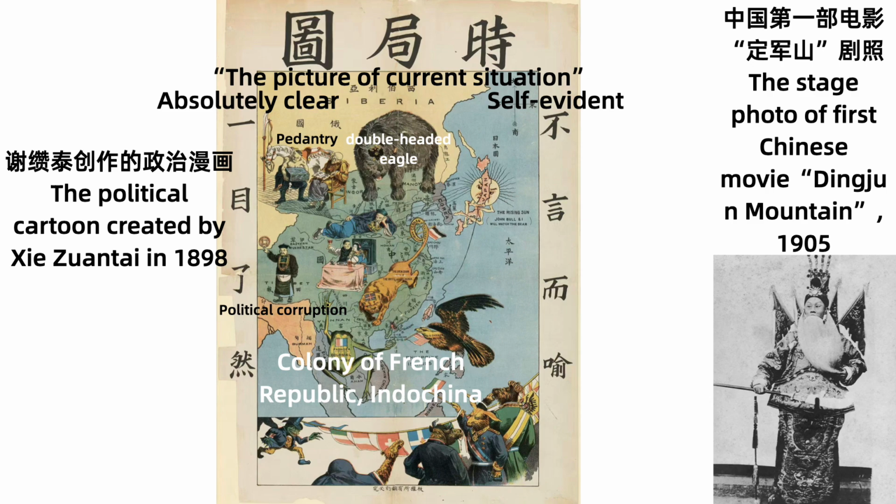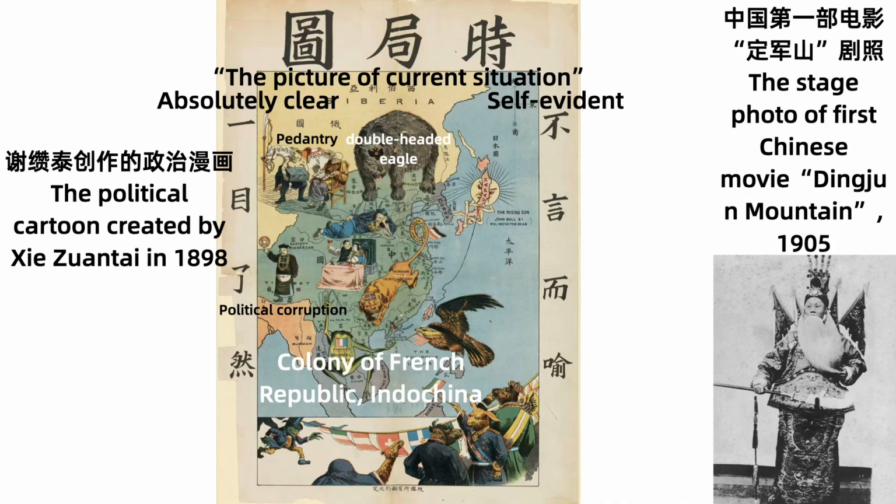We can see on the top there is a black bear. It represents the Russian Empire at that time, and on its head is a double-headed eagle. There is also a yellow dog in the middle of this picture, near the Yangtze River, which represents Great Britain at that time. And the frog on the colony of French Indochina is France.